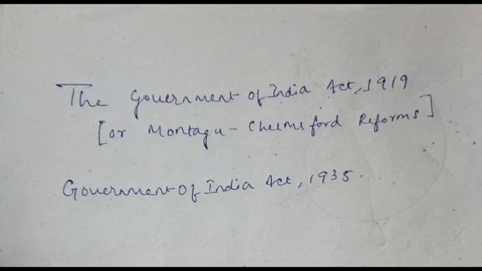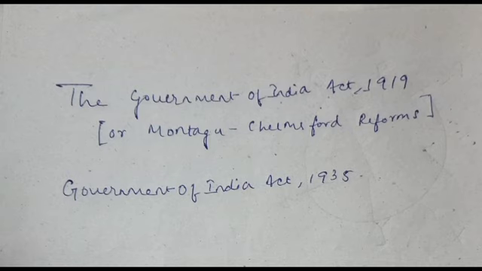Third, introduction of more Indians in the Legislative Council, that is, enlargement of the Indian Legislative Council, and certain relaxations with respect to the control of the Parliament and the Secretary of State with regard to the Indian administration.